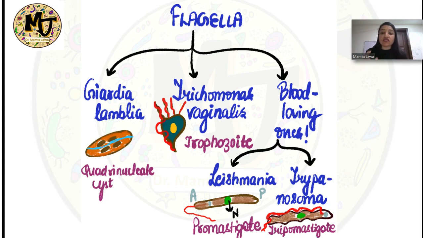All right, as you can see over here, the quadrinucleate cyst has got four nuclei, and what I've drawn in sky blue color is a slanting structure called the axostyle, which is going to be responsible for forming the flagella in the trophozoite form in future. Okay, so Giardia lamblia, this is the infective form, and how does it cause infection? The mode of infection is the fecal-oral route. That is, the quadrinucleate cyst is going to be ingested along with contaminated water or food.